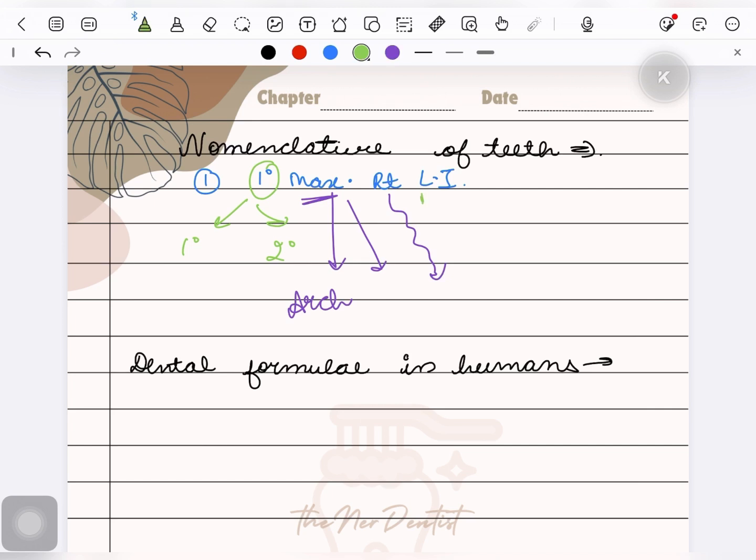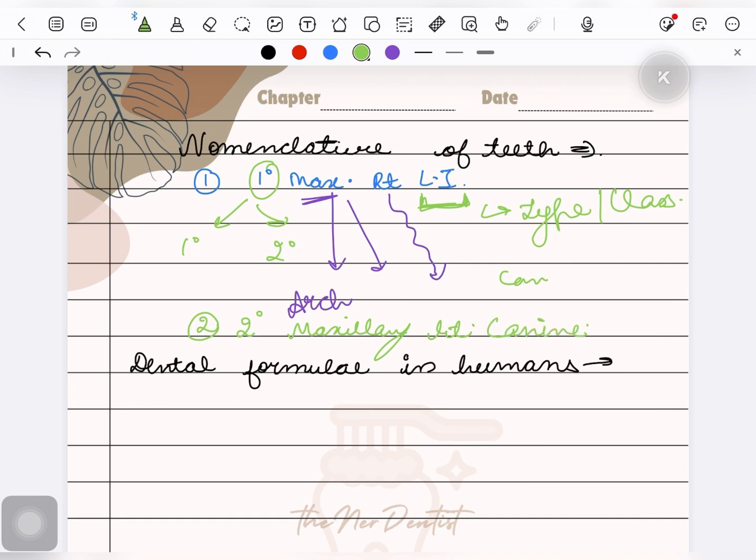And then is the tooth type. You can say type or class. In case of canines, there is no type, so we'll only write the class for that. For example, if we have to tell about the maxillary canine, we will say secondary, maxillary, right canine.